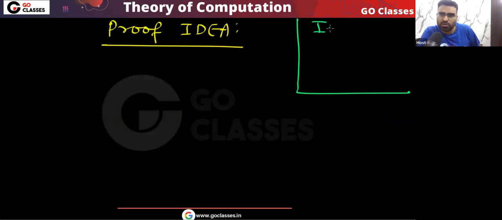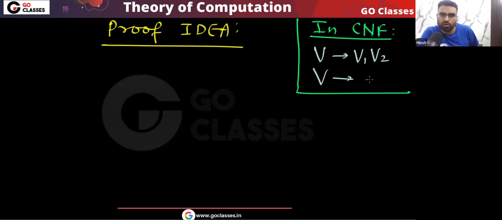The proof idea is like this, and you think about it and tell me. First of all, in CNF, which type of productions are allowed? We have productions where a variable goes to two variables, or a variable goes to a single terminal. Yes or no? These types of productions are allowed.